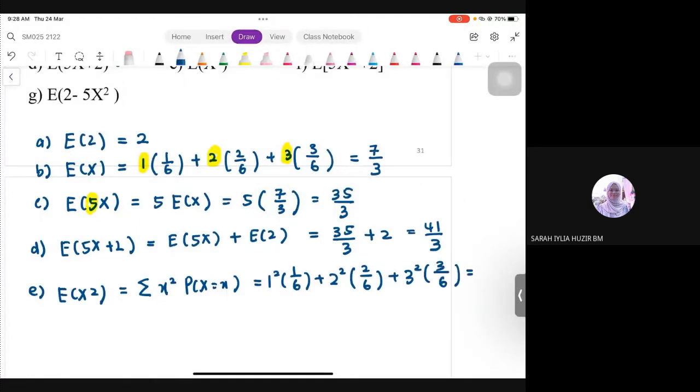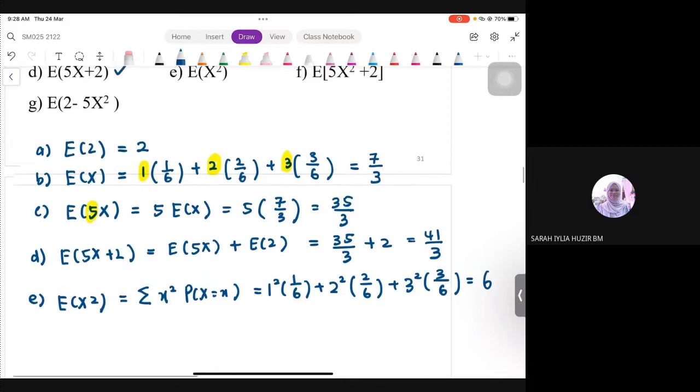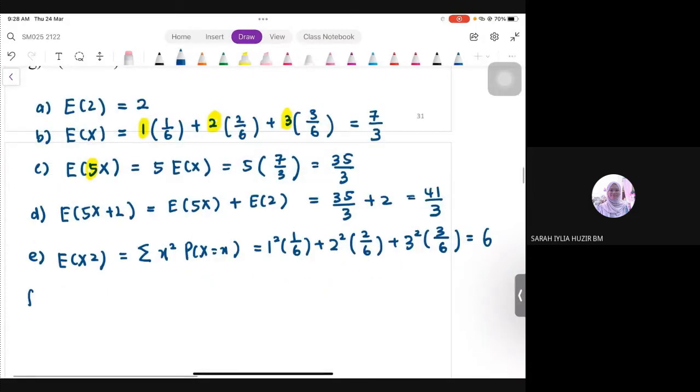So here we would get 6. Right? 1 plus 8, 9, 9 plus 27, 36. Correct. 36 over 6 is 6. Okay, settled. Part E. Next one. Part F, we have to find E of 5x squared plus 2. Okay, so using the properties just now, remember we can open it up one by one. This is actually E of 5x squared plus E2.